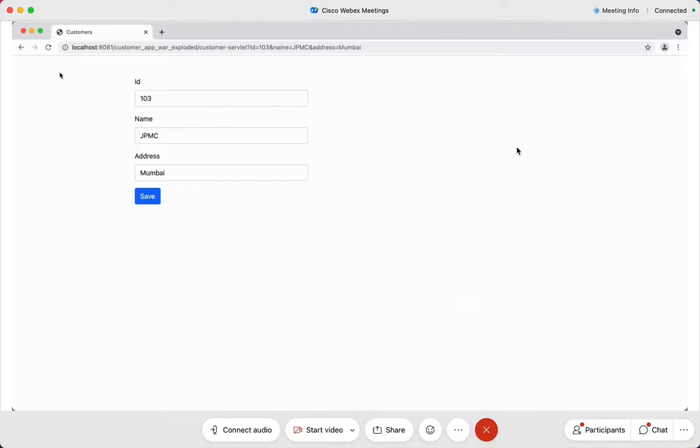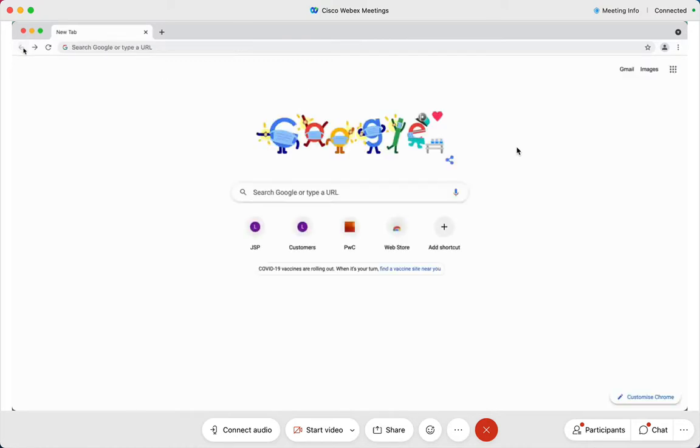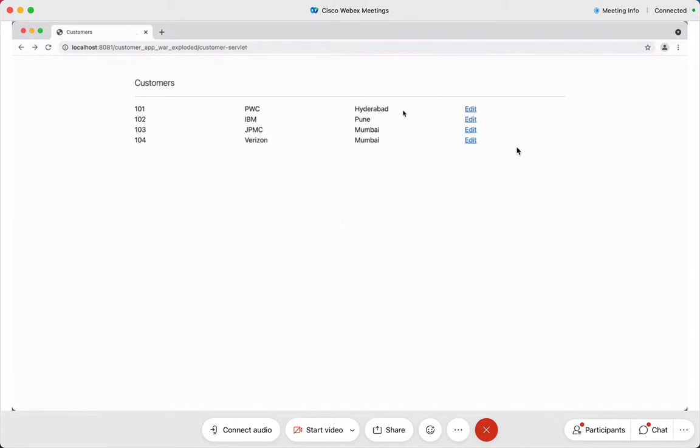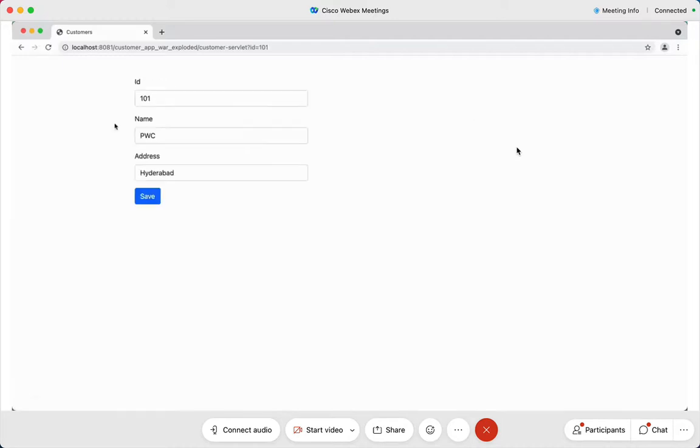Whatever we are writing, we must be able to confirm whether this works or not. Right, here you go. Now I go back here. Let me start from scratch. I say refresh again, and you see this, I've got edit. Now what am I going to do here? I'll click here on Hyderabad, and I'll say PWC. I'll say India, and I'll say Hyderabad, and in brackets I'll say Telangana.